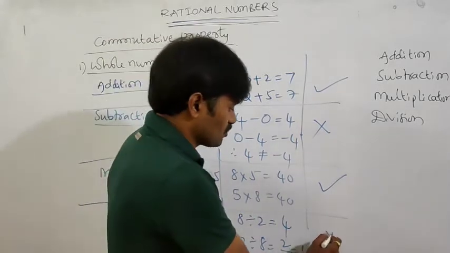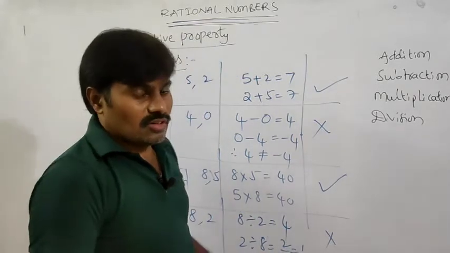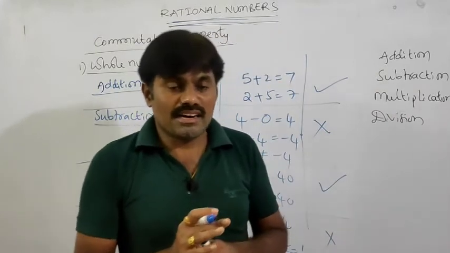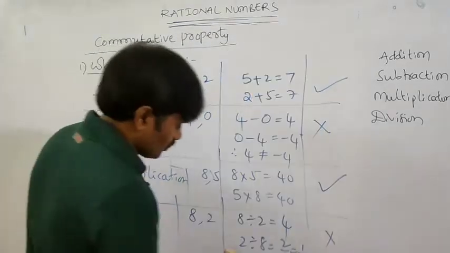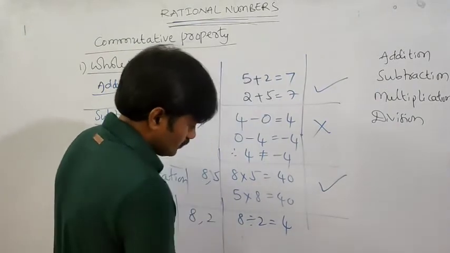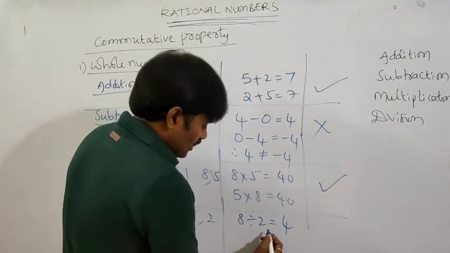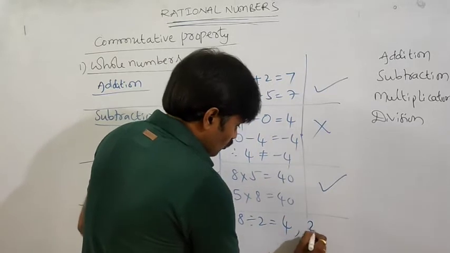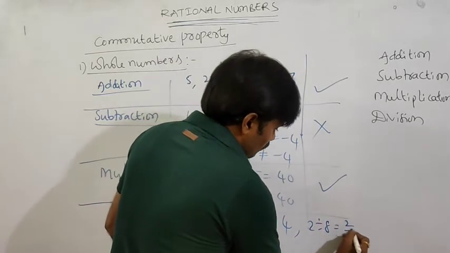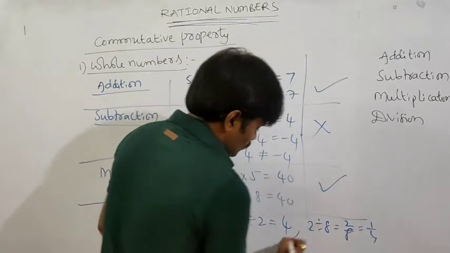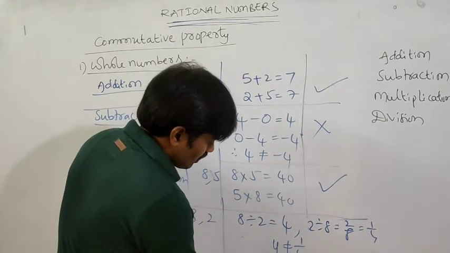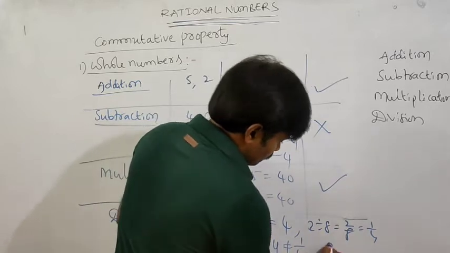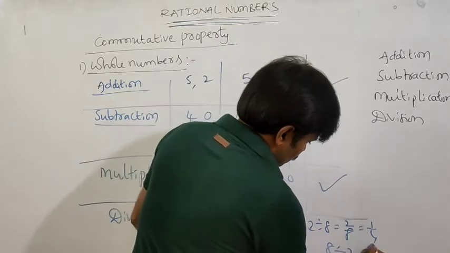So it does not hold good. Whole numbers do not satisfy the commutative property under division. Is it clear? So 8 by 2 is equal to 4 and 2 by 8 is equal to 1 by 4. Here 4 is not equal to 1 by 4. That means 8 by 2 is not equal to 2 by 8.